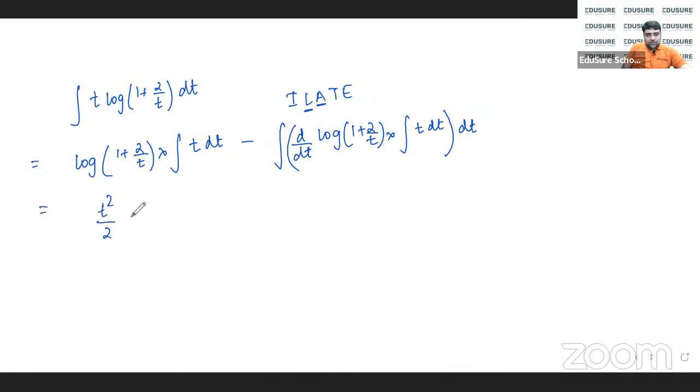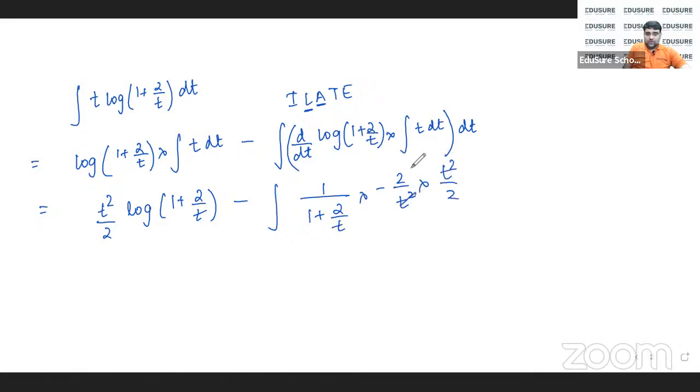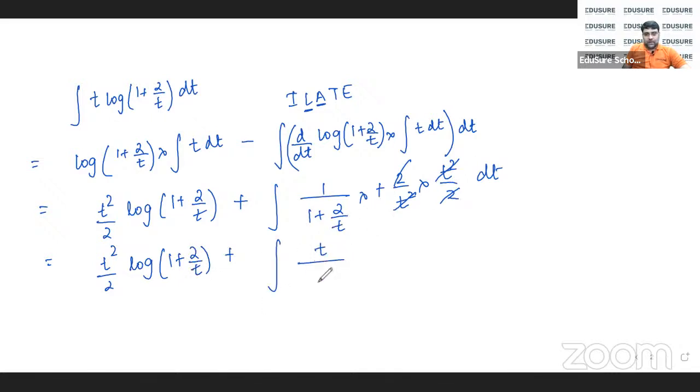So t²/2 log(1 + 2/t) minus the derivative of this, which is 1/(1 + 2/t) into (−2/t²) into t²/2. This minus minus becomes plus dt. So t²/2 log(1 + 2/t) plus, here t goes on top and I get t + 2 at the bottom.